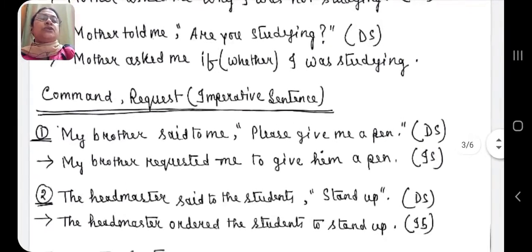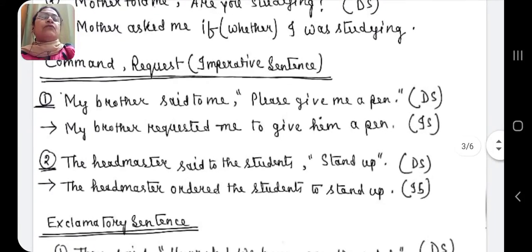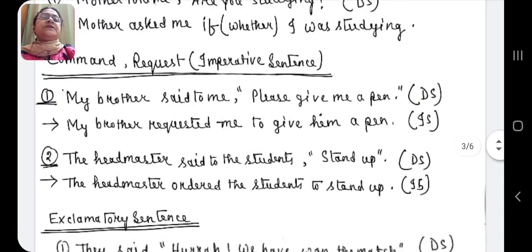Now coming to the next rule for imperative sentence, see here, imperative sentence: command, request, advice, wish, etc. My brother said to me, "Please give me a pen." So, from this quoted sentence we can understand it's a request.